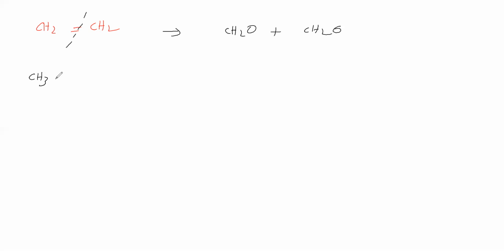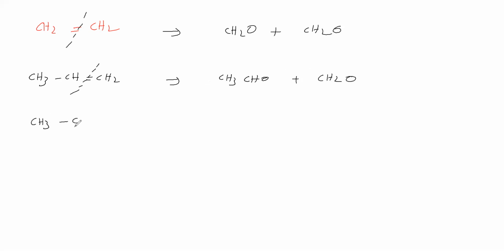Suppose a reactant is this. What you have to do? Reductive ozonolysis means break the double bond completely. So left side separate, right side separate. Give oxygen on both sides, one oxygen on the left side and one on the right side. These are the products. CH2O means formaldehyde, and this is acetaldehyde.